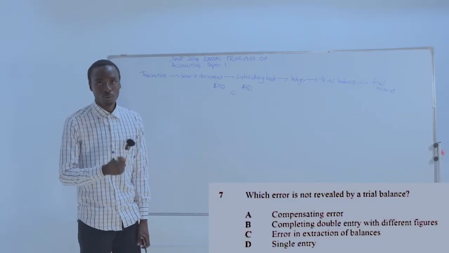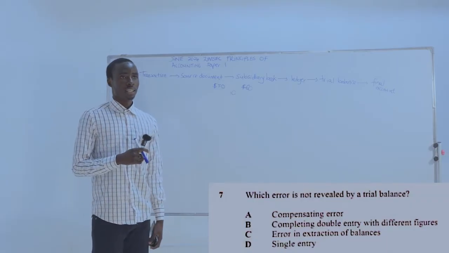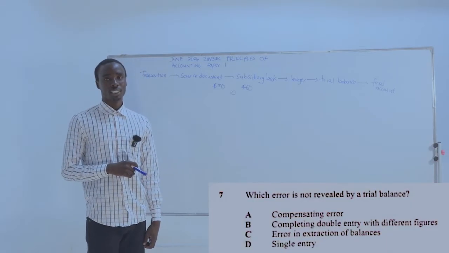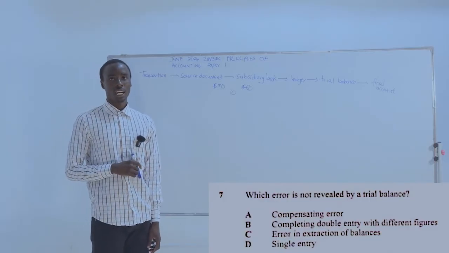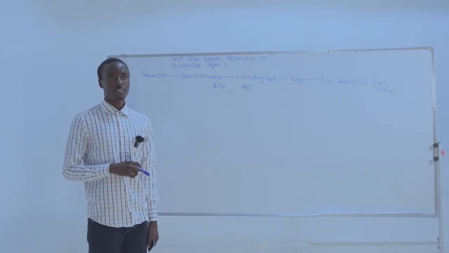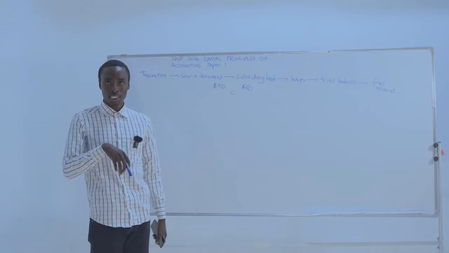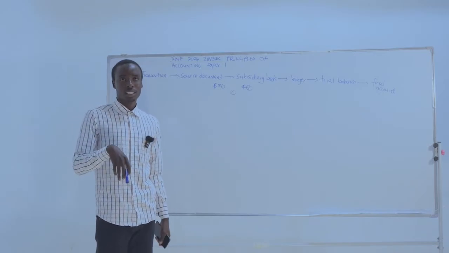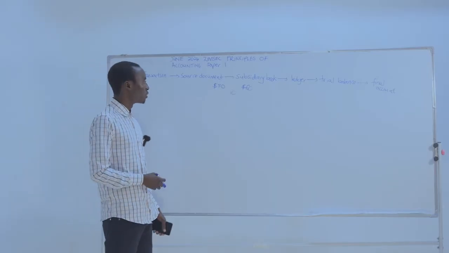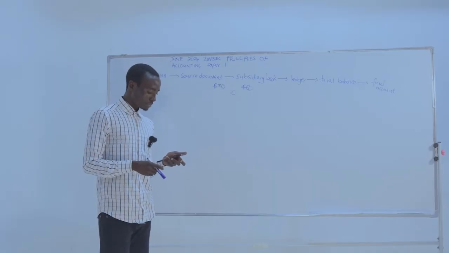For example, electricity of 500 is posted to the general expenses. The electricity of 500 was posted to the wrong account, but it is of the same class, both are expenses. Electricity is an expense, also general expenses. So this is the error of commission.